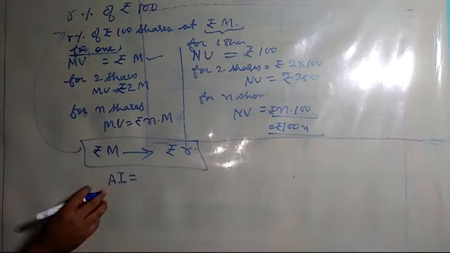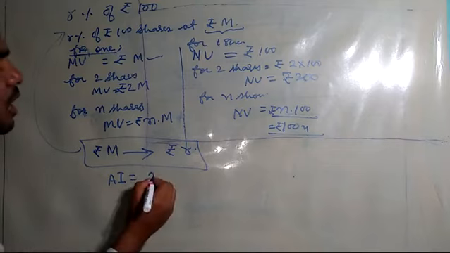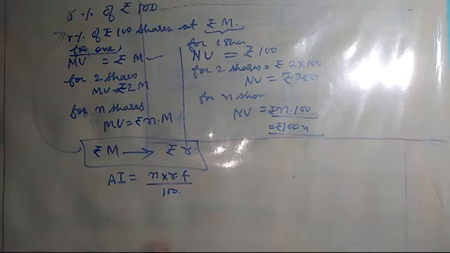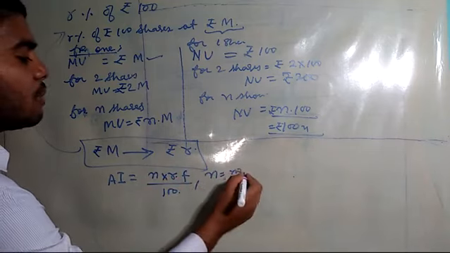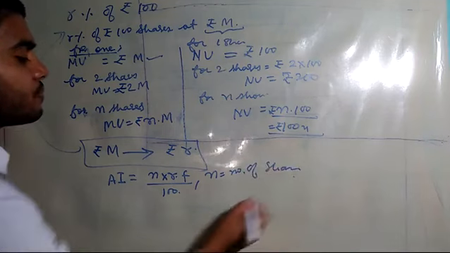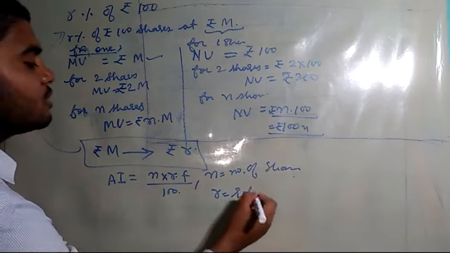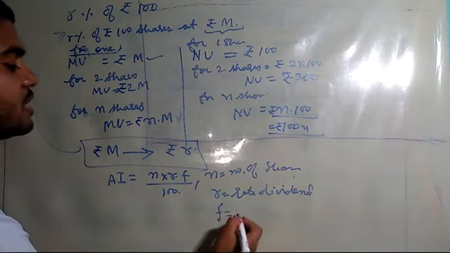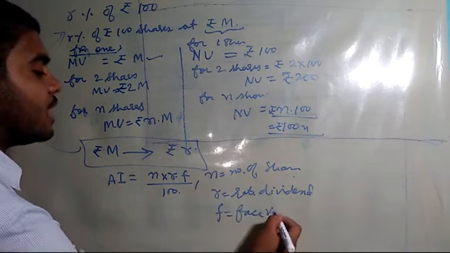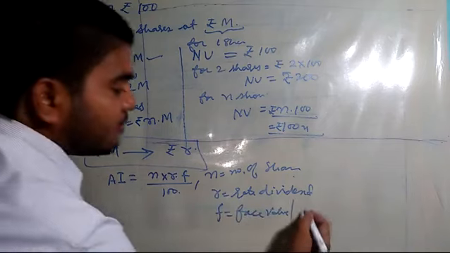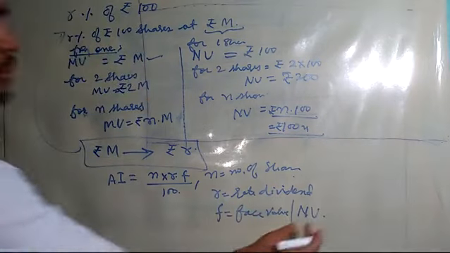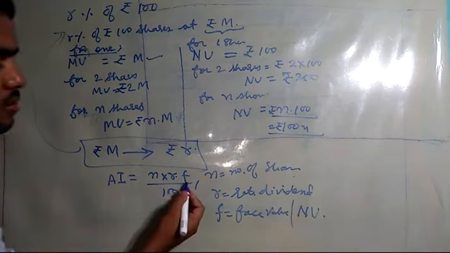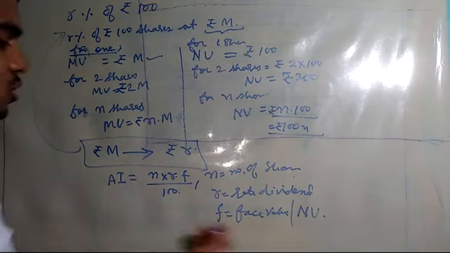Annual income means yearly income. We have the formula n into r into f by 100. Here n is equal to number of shares, r is equal to rate of dividend, and f is called face value, which is the other name for nominal value. So nominal value is also called face value.